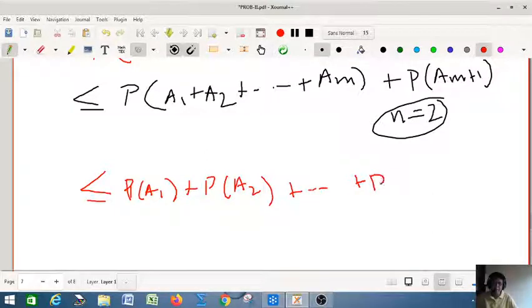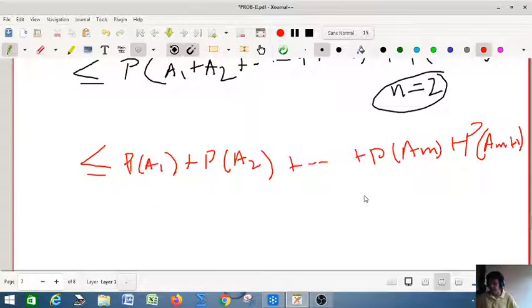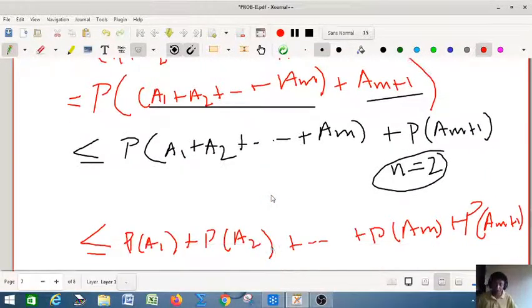Probability of Am, using 1, and probability of Am plus 1. So this is the proof. Hence it is proved that this inequality is true for n equal to m plus 1 whenever it is true for n equal to m.